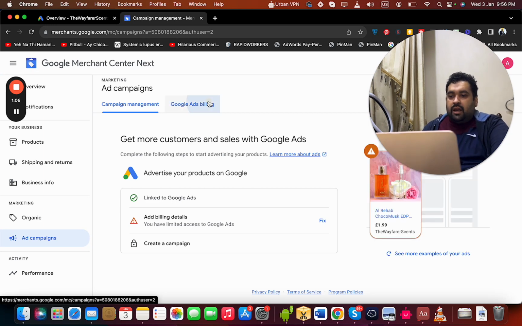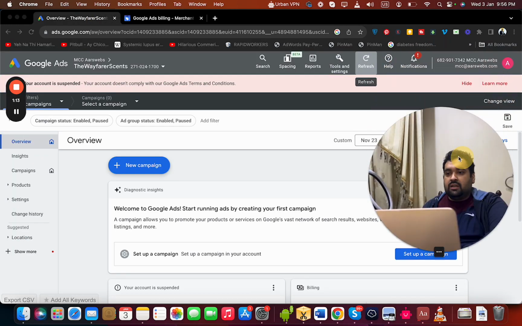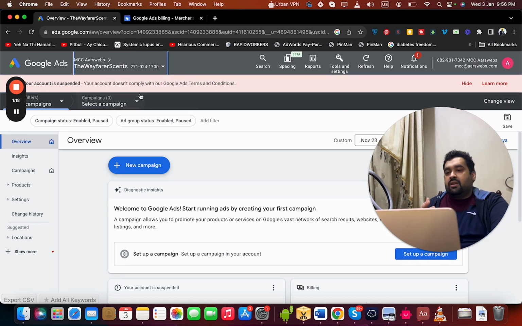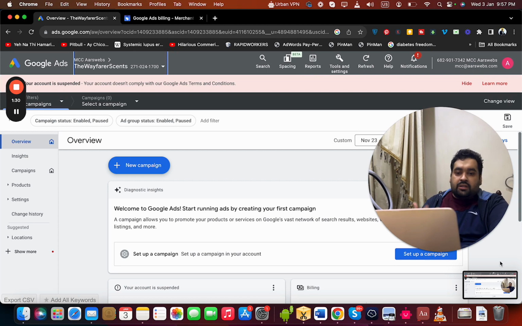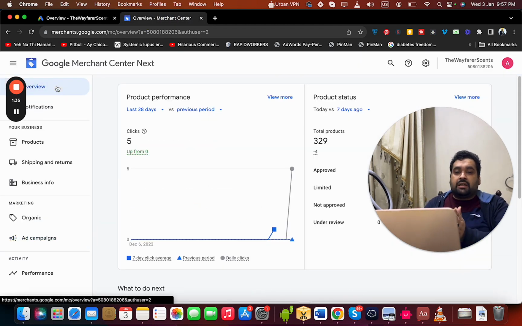You can see the link to Google Ads, with customer ID 271. If I open the customer ID in front of you guys, you can see that the account is still suspended. Your account doesn't comply with Google Ads terms and conditions. So the interesting thing I'm trying to show you here is that the Ads account is still not approved, but we were able to get our Merchant Center account restored. So for those people who say that both are linked to each other, no.